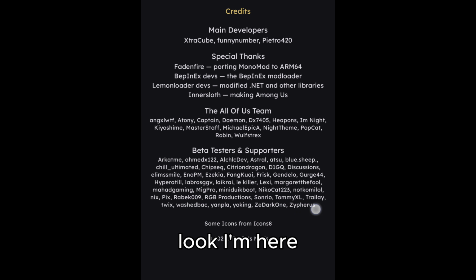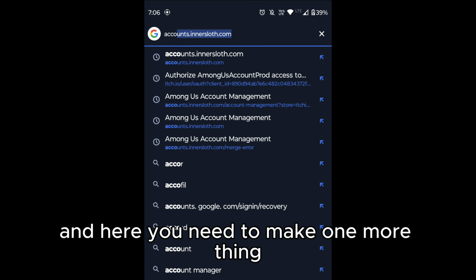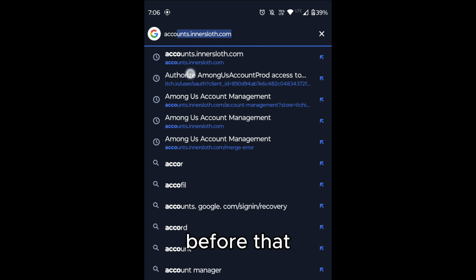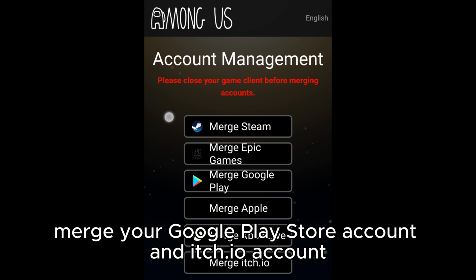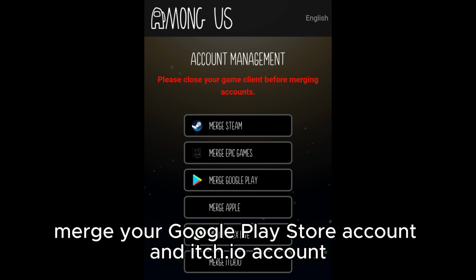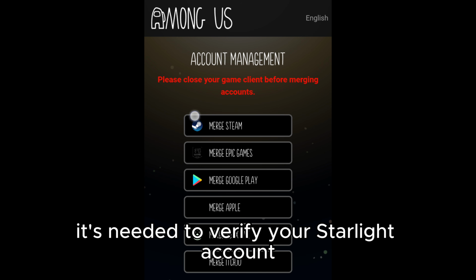Look, I'm here. Now go to Account. And here you need to make one more thing before that. Go to accounts.innersloth.com. Merge your Google Play Store account and itch.io account if you don't have. Create one. It's needed to verify your Starlight account.